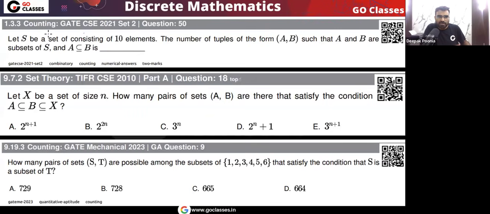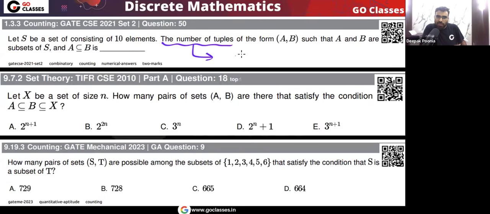So you can see the same question has come in GATE Computer Science 2021. Here we have this set S of 10 elements, and we want to create this ordered pair A comma B such that A and B are subsets of S, and also A is a subset of B. This A must be a subset of B. So tell me, how many this type of ordered pairs can we create?